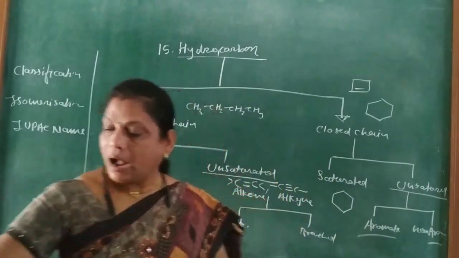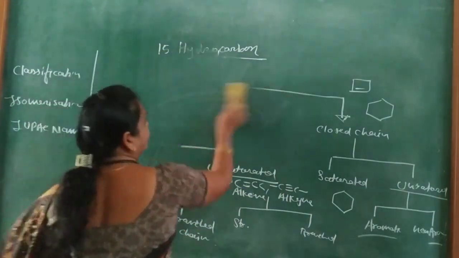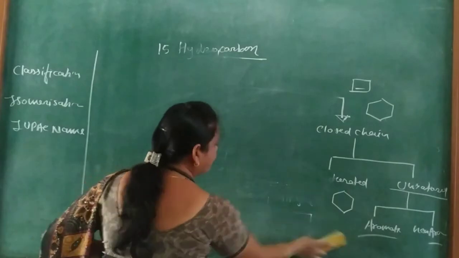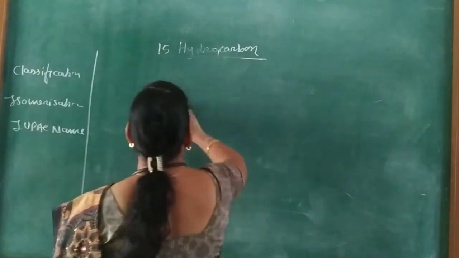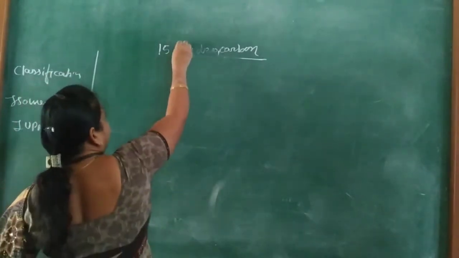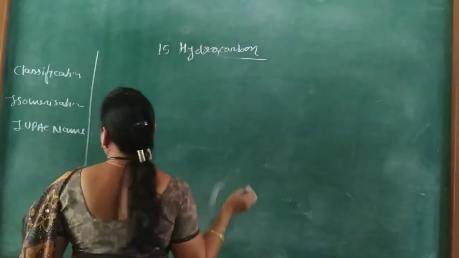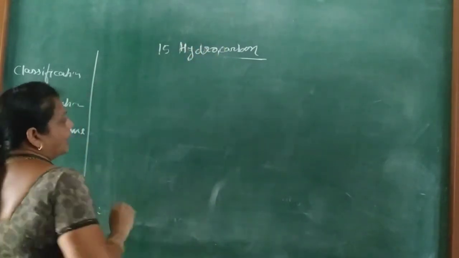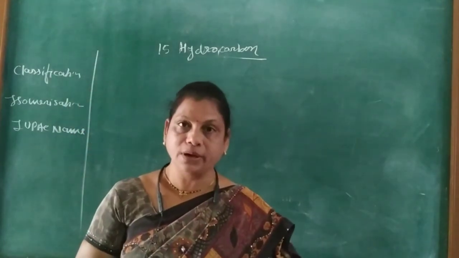After classification of hydrocarbon, next is isomerism. Isomerism was also studied in the last chapter, basic principles in organic chemistry, but I revise it here. Isomerism is the phenomenon of forming isomers.